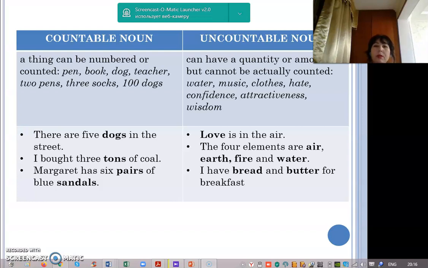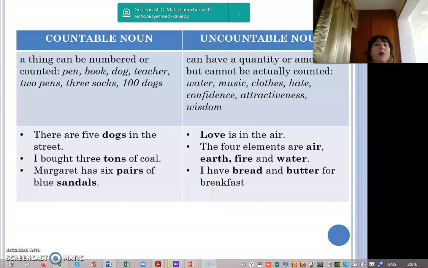The next sentence. I bought 3 tons of coal. Tons, also countable noun. Margaret has 6 pairs of blue sandals. Pairs, sandals, also we can count. And in these sentences, they use the plural of nouns, yeah? The next, uncountable noun.